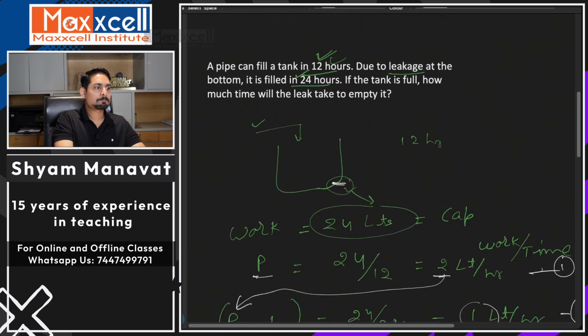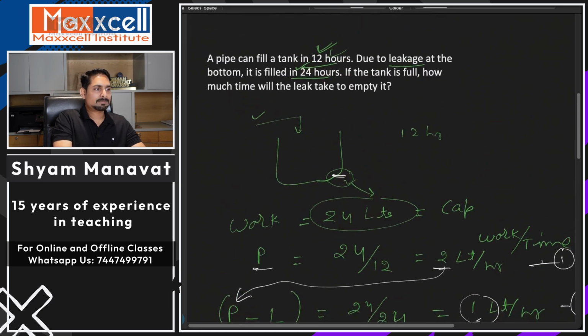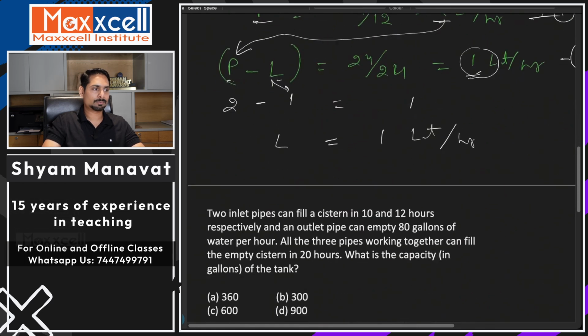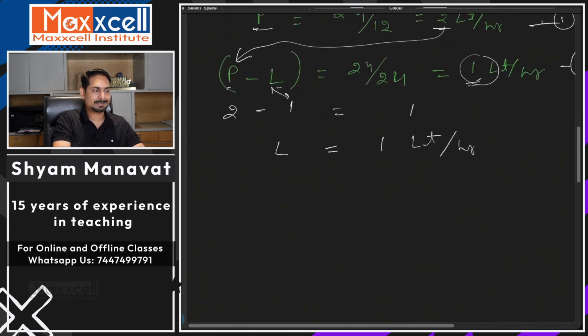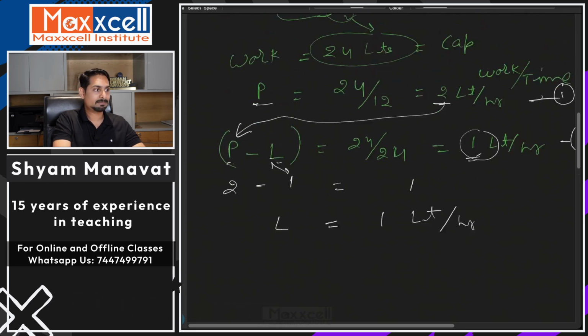Now question is, if the tank is full, how much time will the leakage take to empty it? If only leakage is working, how much time will it take to empty the 24 liters of water? That's the capacity of tank we have assumed.